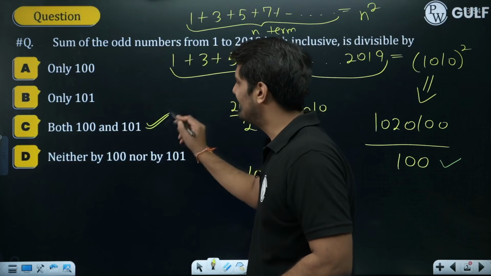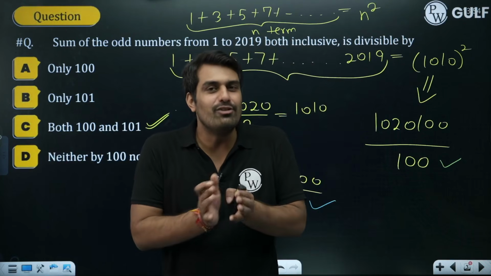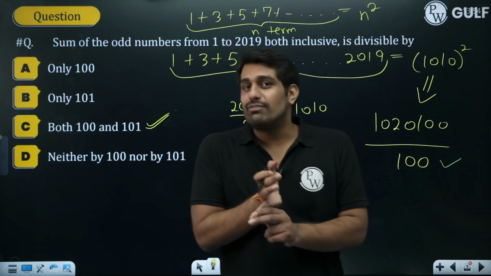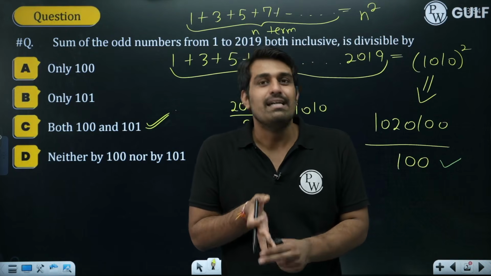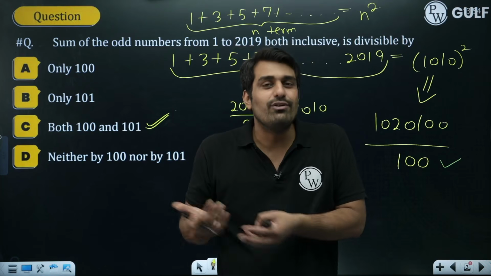Option number C. See, the question is related to the number system. There are concepts of squares and square roots. There is a concept of AP. There is a concept of divisibility as well, which you learn in the number system itself.